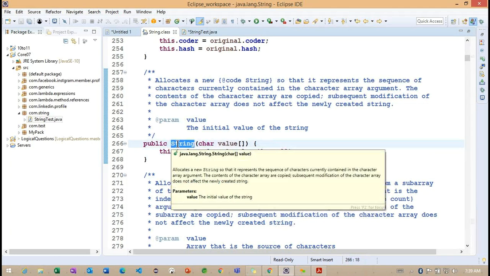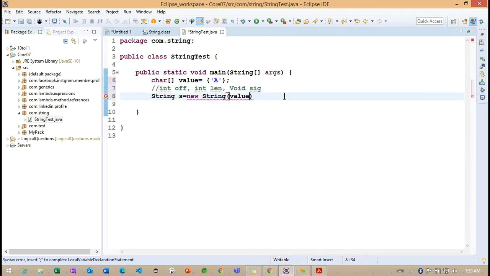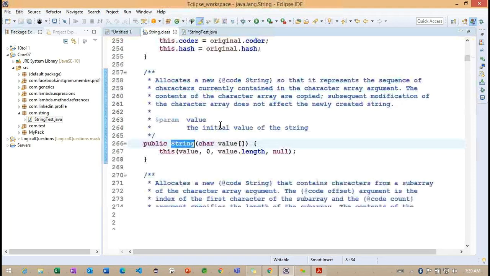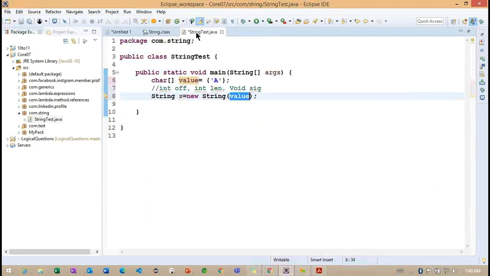So String, it is a public constructor. Now you can see which is expecting one value here. If I try to remove it, we are not getting any error. So this is the character array I'm providing here. We are trying to discuss the same character array. Getting the point? Because this constructor has the public access modifier, we are able to access it from a different package here.